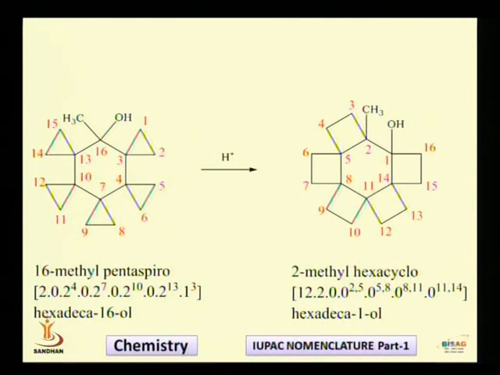There are rules and regulations which we will be studying stepwise. This is a complicated name which is difficult to understand, but you will be in a position to write such a name within a few minutes. Once you are aware of the steps or rules and regulations, within a few minutes you will be able to write the name of this type of compounds. So now I will be showing you these rules and regulations, how these compounds can be named.